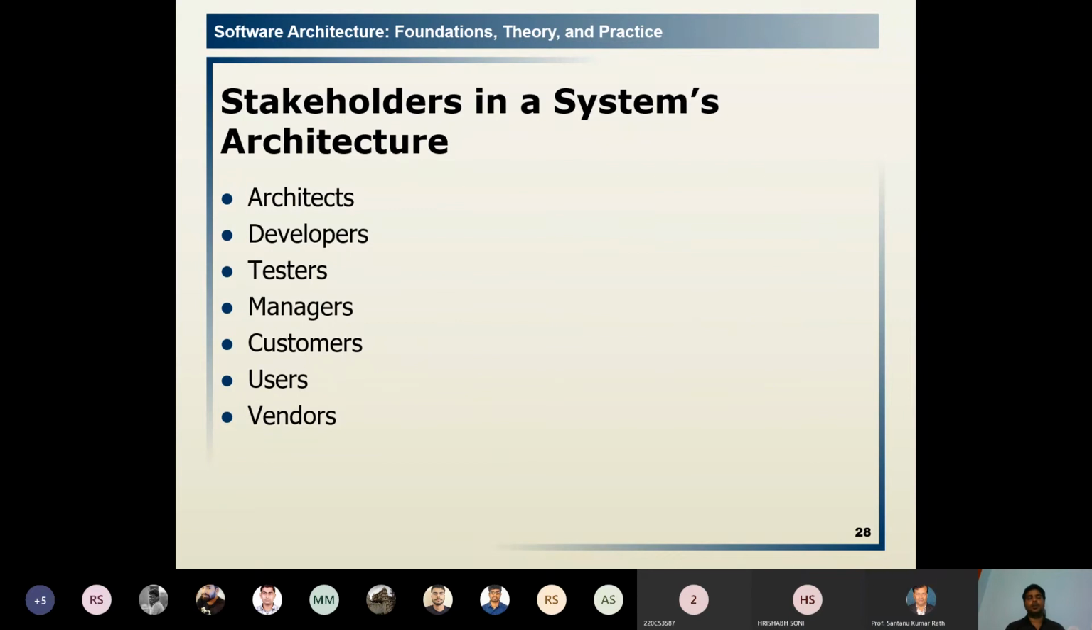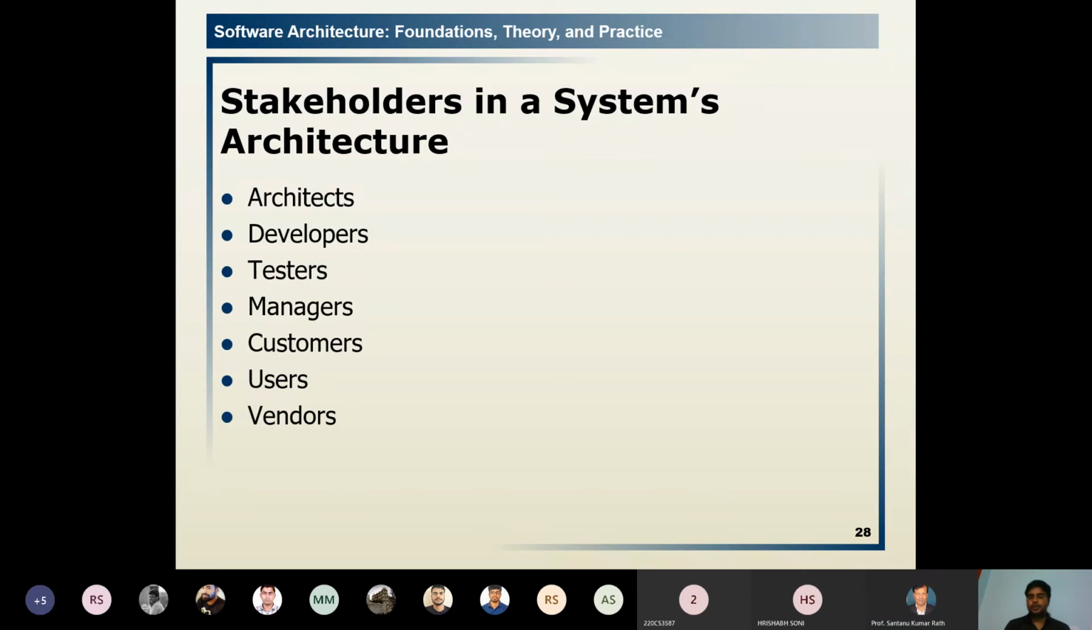So who are the stakeholders in an architecture? You can expect a short question, a 2-mark question with a short explanation, about who is associated with a system architecture as a stakeholder. First is the architect, then the developer, then the tester who is testing it, then those managing or administering it, then the customers, then the users, and vendors who are retailing it. All are